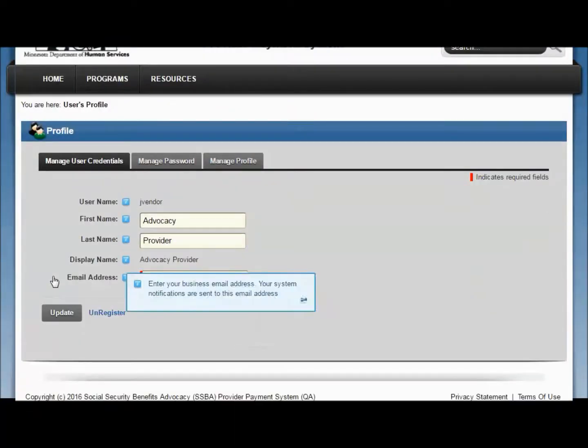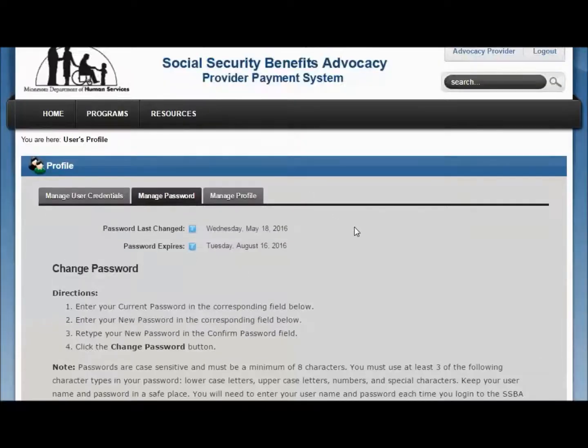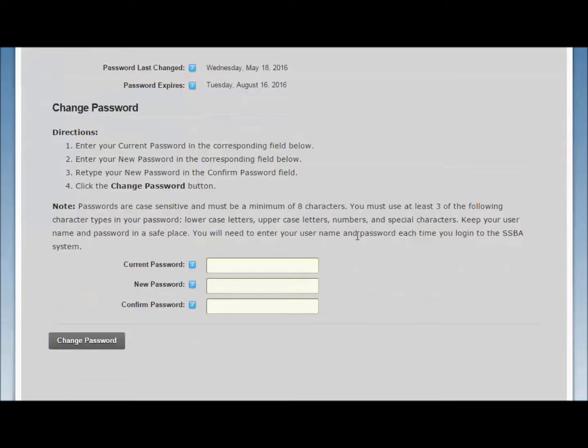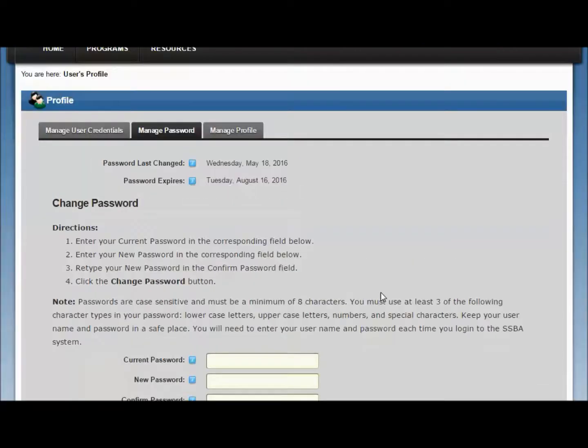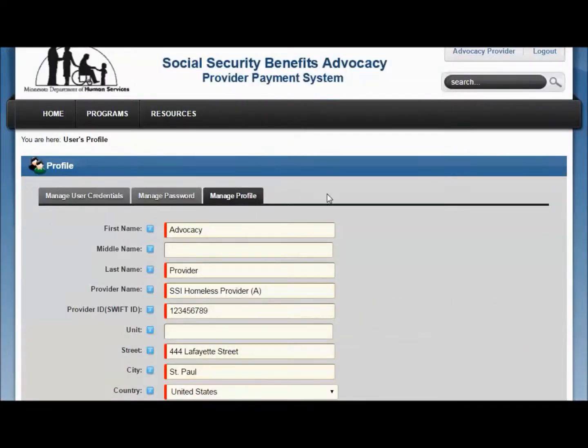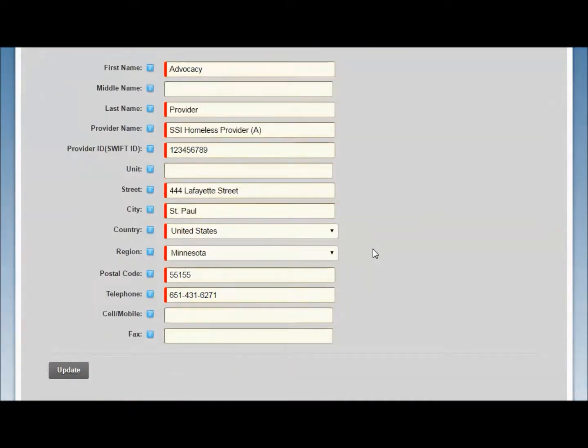On the Manage User Credentials tab, make changes to your profile name and email address by entering new information into the fields. Click the Update button on this page to save your changes. On the Manage Password tab, change your SSBA system password. Follow the directions on the page and click the Change Password button to save your changes. On the Manage Profile tab, make changes to your name, your provider's name, address, and phone number.